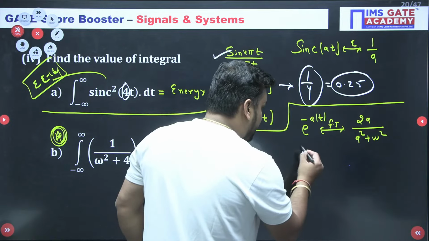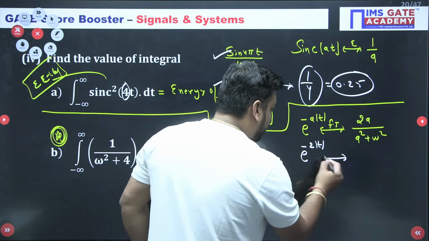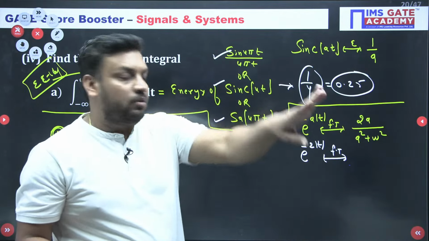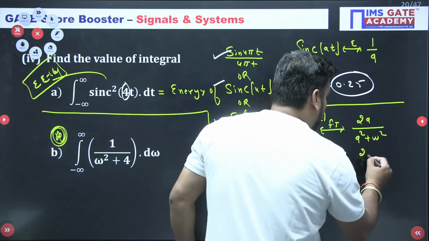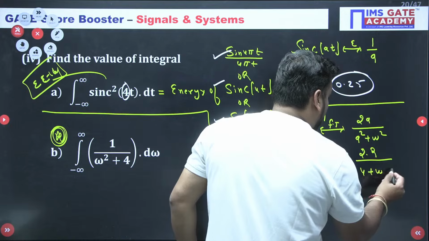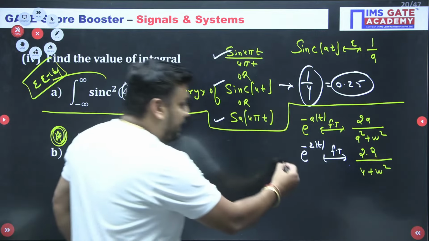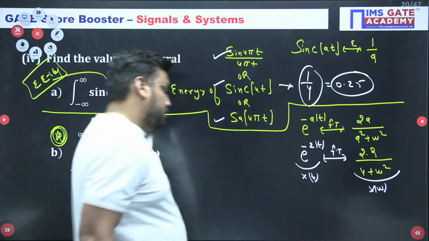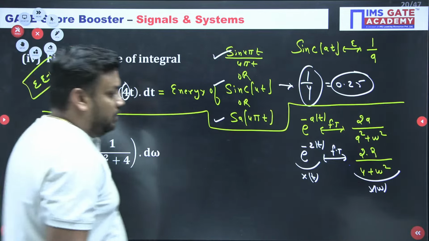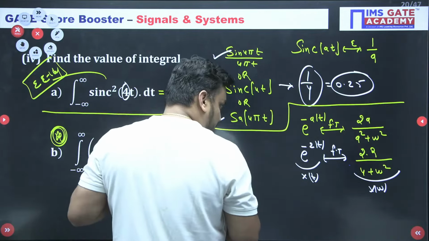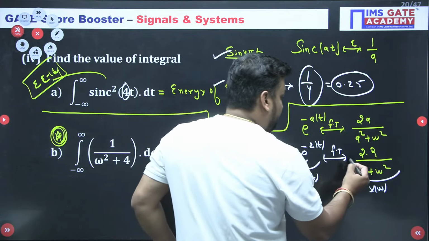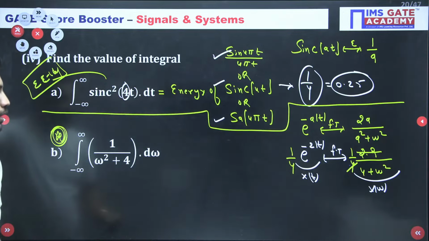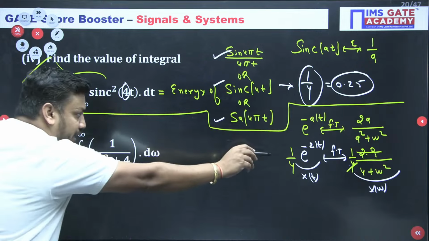Akansha, if you just came, then you should complete the session in the recording also, because many important questions we already completed. So here it is 2 into 2 upon 4 plus omega square. If this is my x(t), then this is my X(omega). What I want is only 1 upon omega square by 4, so I can multiply 1/4 on both sides. The 2 and 4 get cancelled. Now I have designed this.